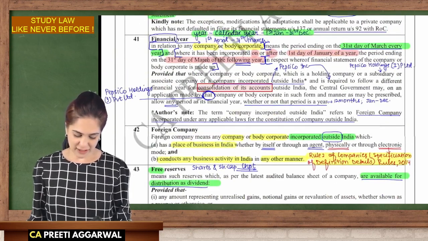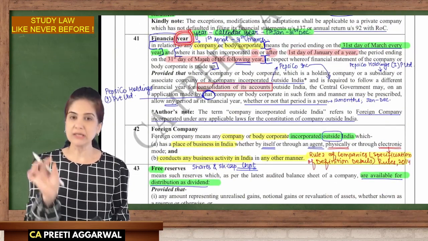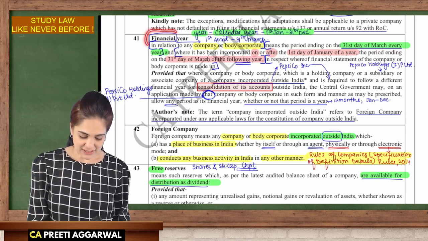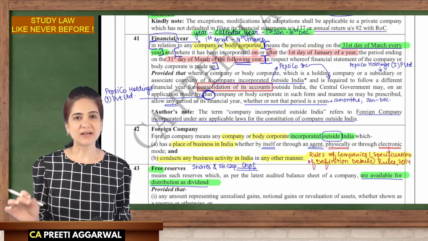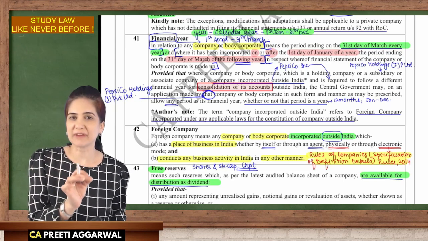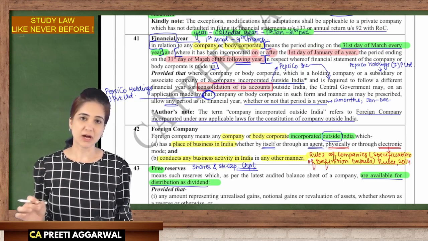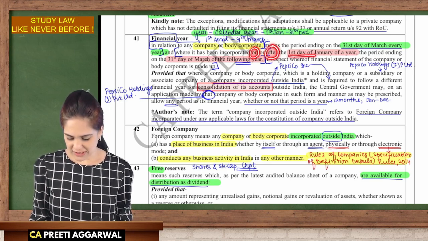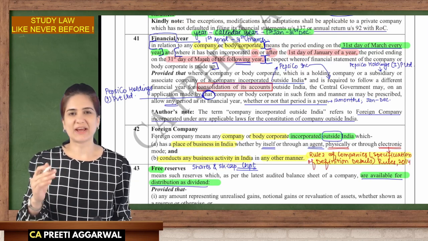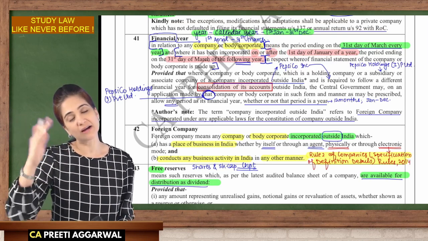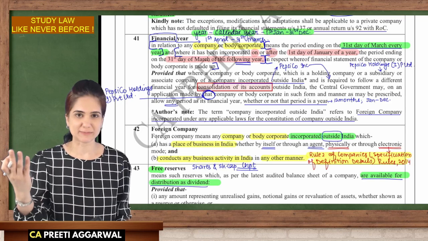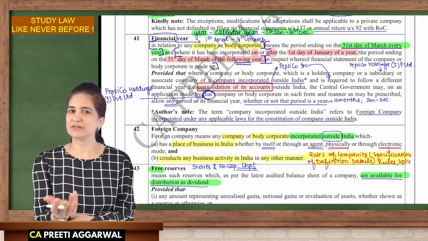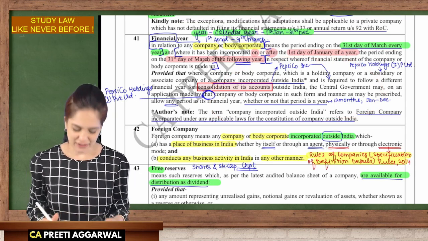What is the meaning of financial year? See, if I talk about year, it means calendar year, Jan to December. But what I am discussing is financial year. It is a period beginning from 1st of April to 31st of March. But if you are incorporated on or after the first day of January, then yes, the financial year will end in the March of the year following that. We had discussed examples also. Sometimes for consolidation, you may follow a different period.